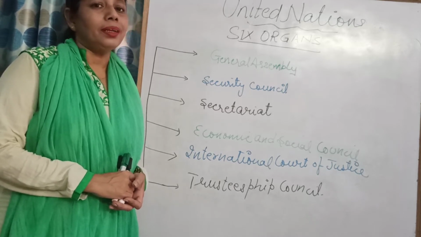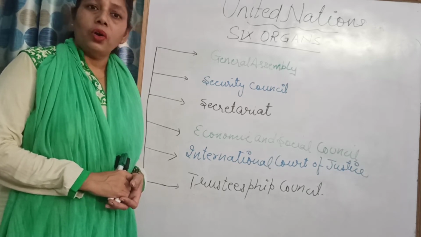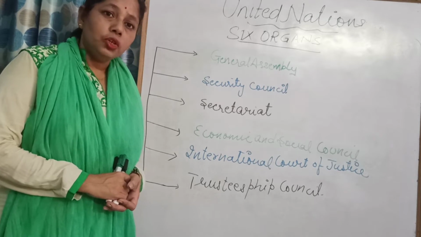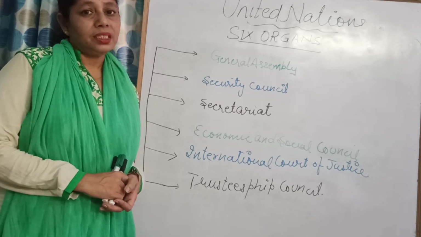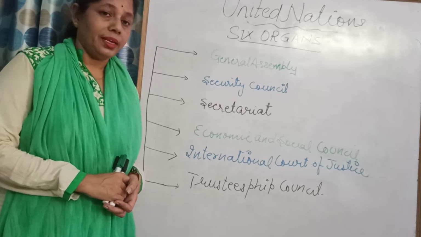That is why we call it an international peacekeeping organization, the United Nations Organization. The full form of UNO is United Nations Organization.